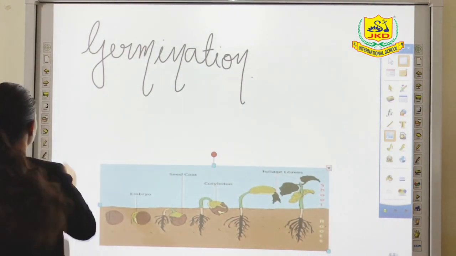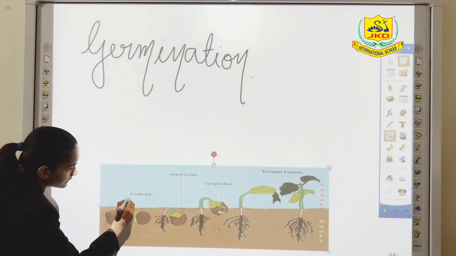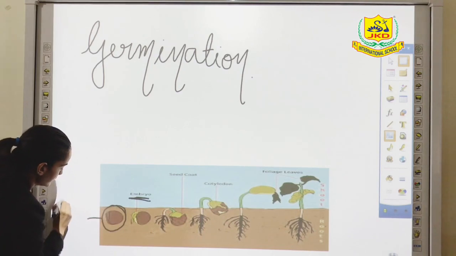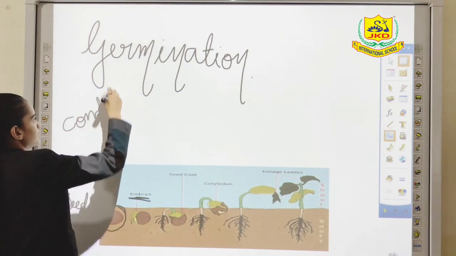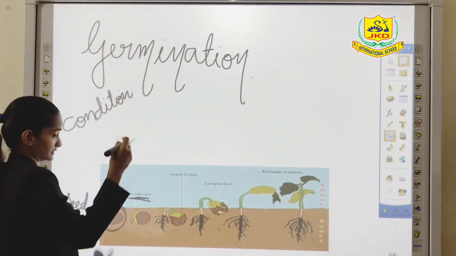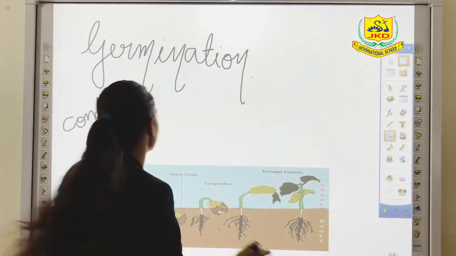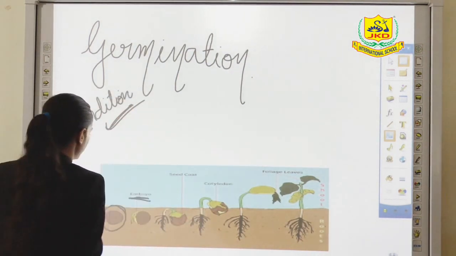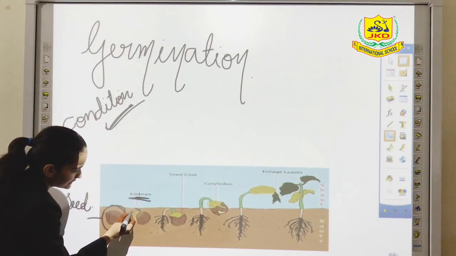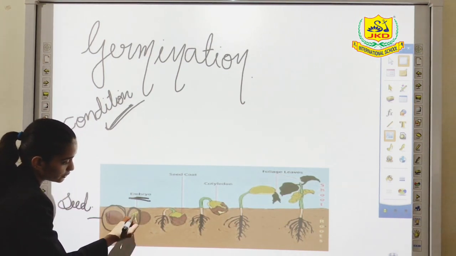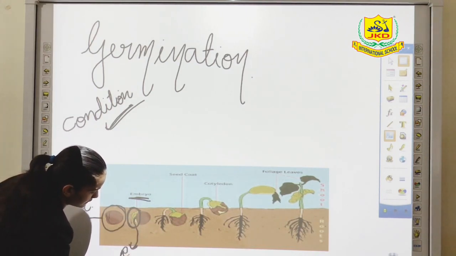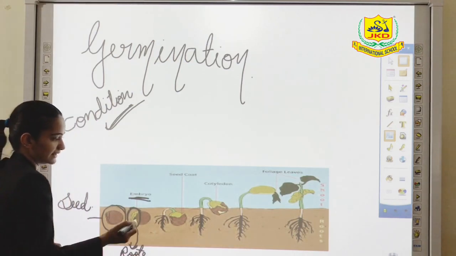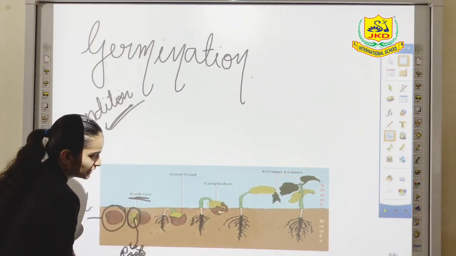From this diagram you will clearly understand this. This is a small seed. Later on, when all the conditions are in favor, as I told you, seed will grow under some favorable condition. So when all the conditions are favorable, this seed starts growing. This is embryo. As I told you in the structure of seed, this is embryo, and slowly root will form from the lower part of embryo. This will form roots. So in the third phase you can see that roots are being grown.